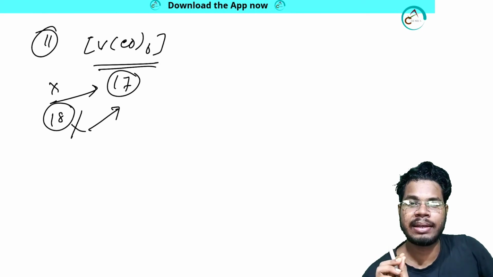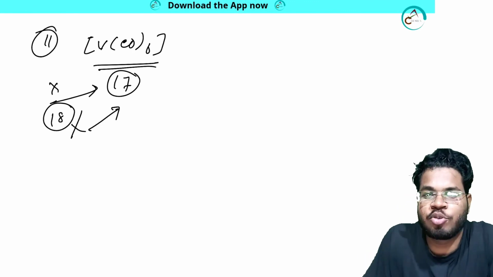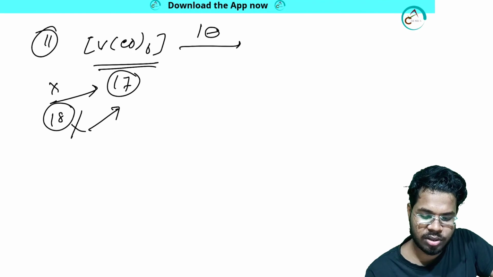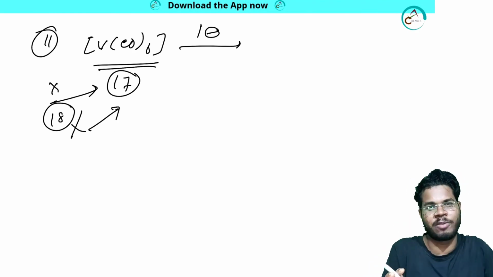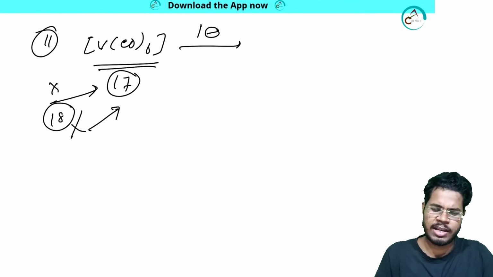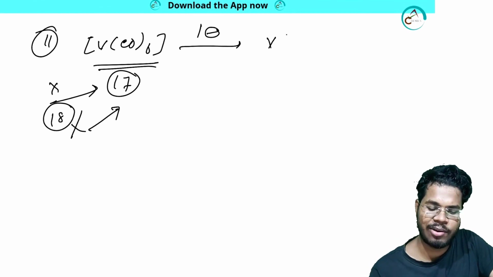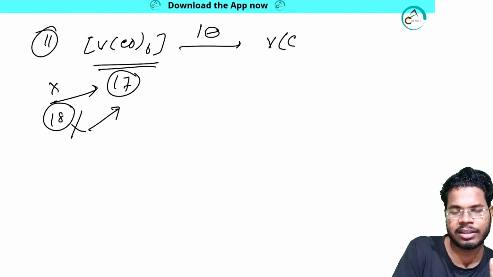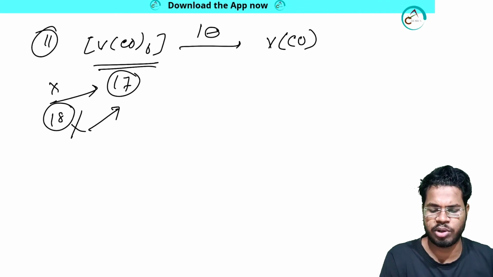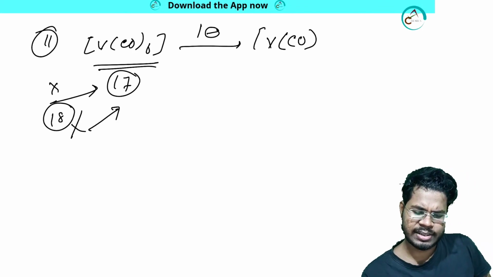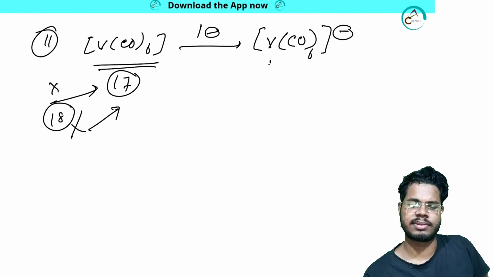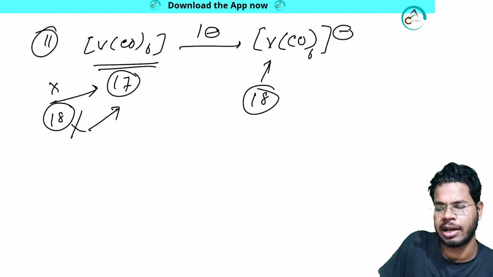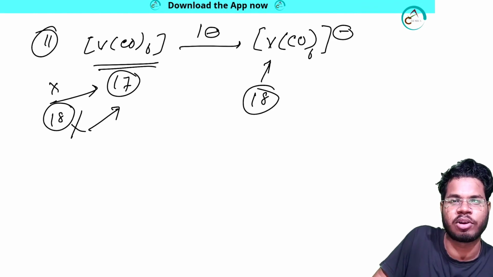I told you that 17 electron systems are not that stable, so it needs to become stable. So it will accept one electron. I will explain this in the organometallic section, why and how the reaction occurs, how this system can take one electron, but here it's not necessary. We are learning metal complexes and the bonding here, so we don't need that. So [V(CO)6] overall should have a minus charge, and then it will have 18 electrons. Just check yourself, do not think that sir is right so I am not checking. Do check yourself.